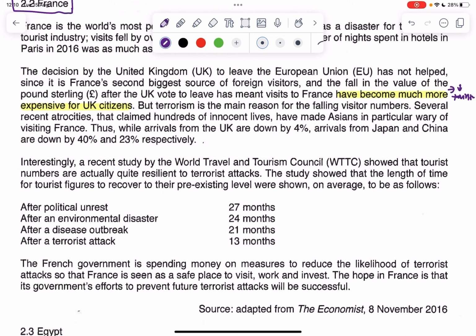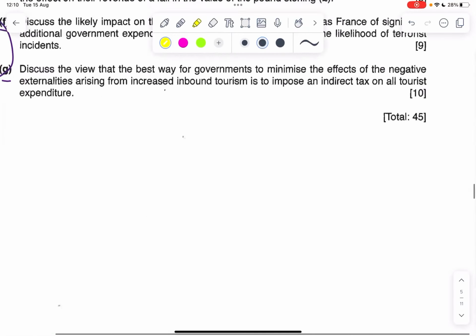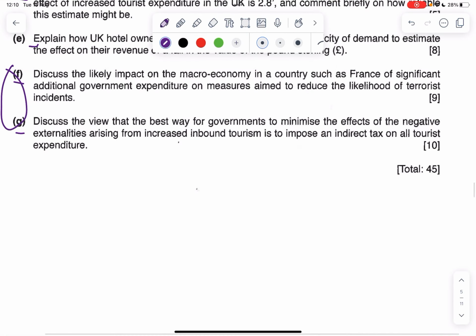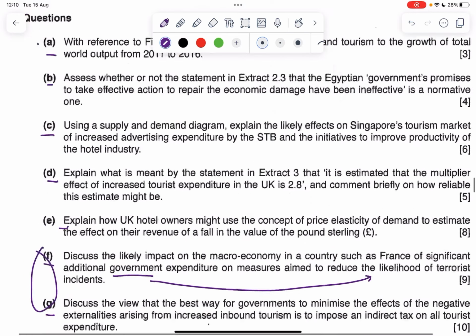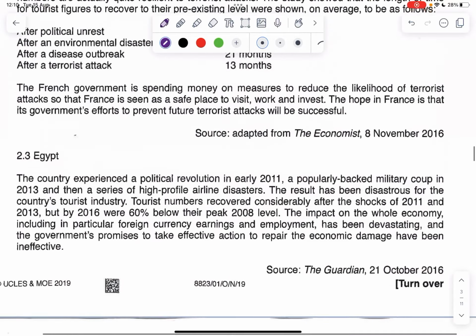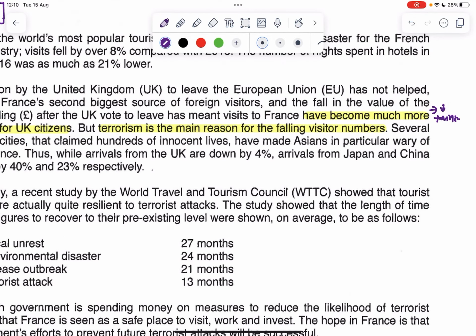But terrorism is the main reason for the falling numbers. So here we see terrorism, and then we look back at the question. You see, the government is trying to use G to reduce the likelihood of terrorist incidents. So from here, we can see why. Because terrorism is the main reason for France's falling tourist numbers.